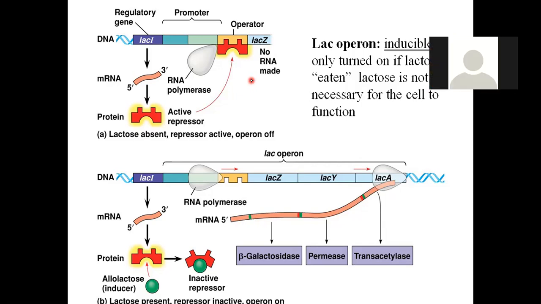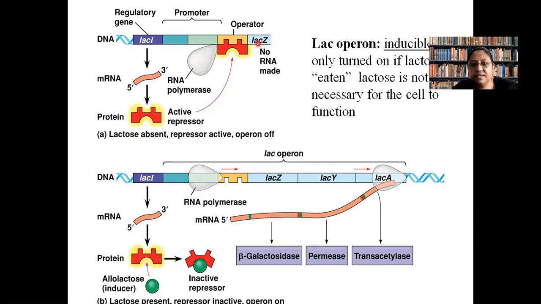When an operon is in on position, that means in positive control, messenger RNA will be produced or not?